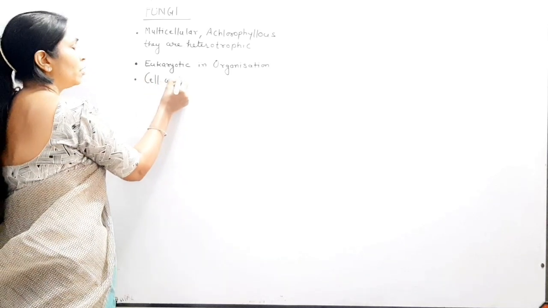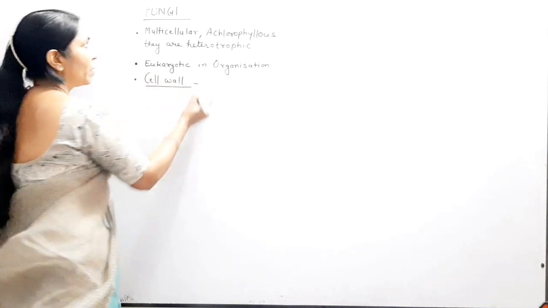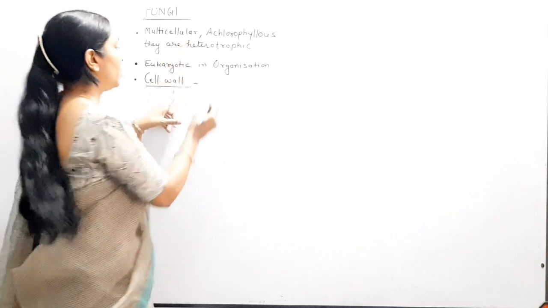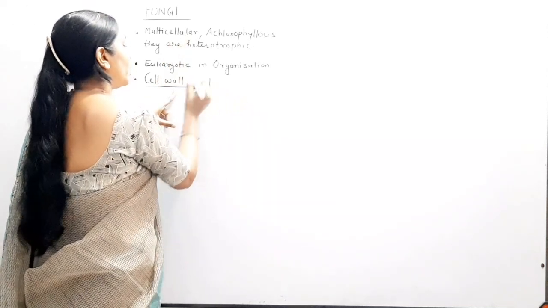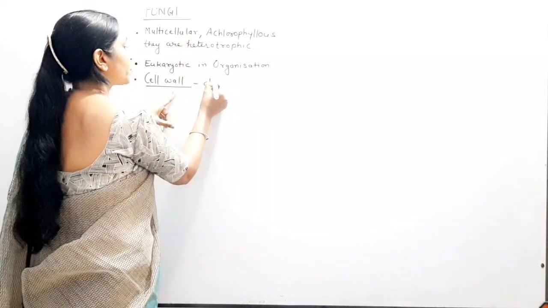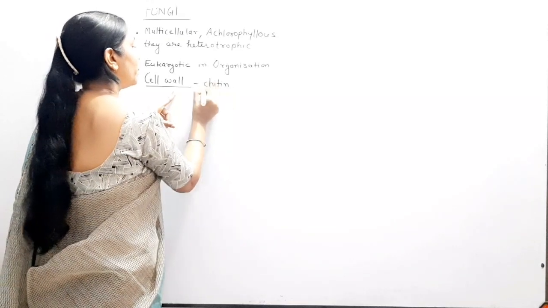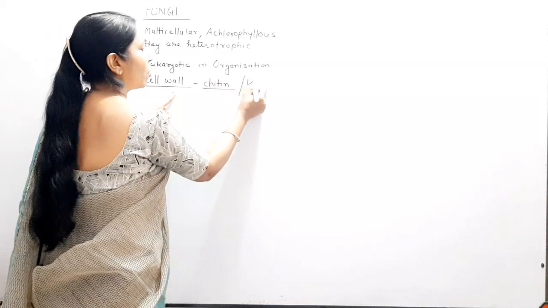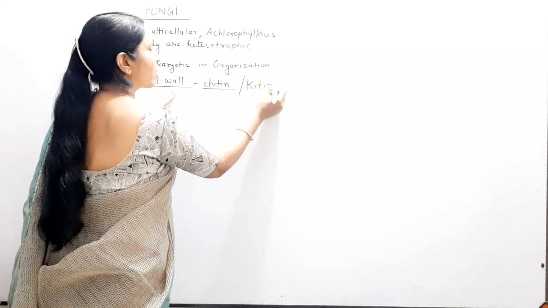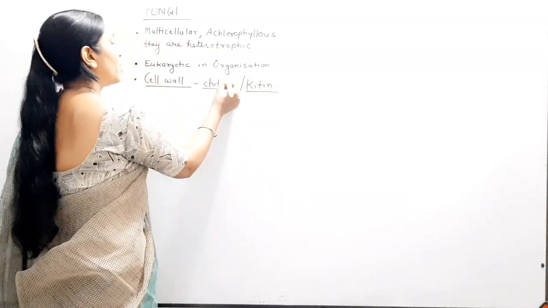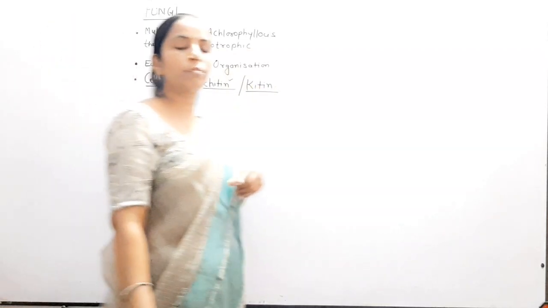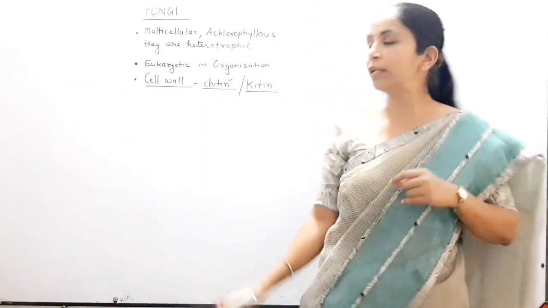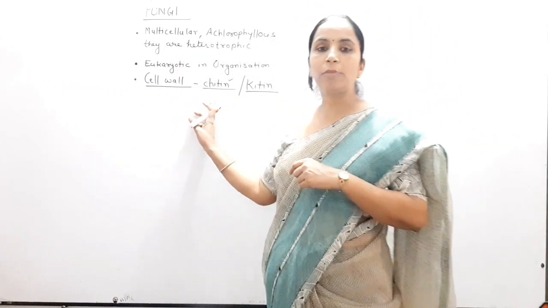Then the cell wall. The cell wall of fungi is made up of chitin. Here we use only this spelling, CHITIN, chitin.